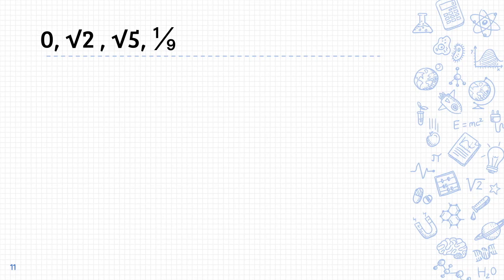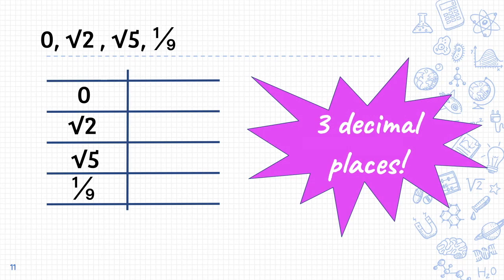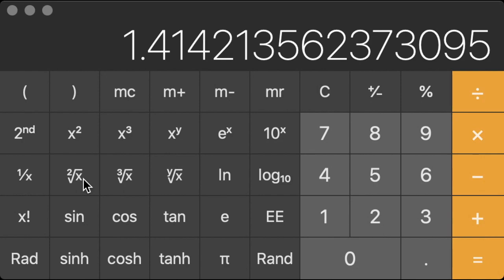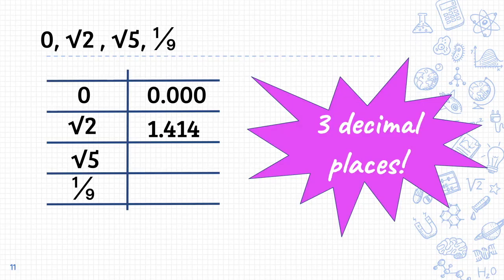First step, create a T-chart and drop your numbers on the left side. When we're converting the numbers to decimal form, use 3 decimal places. The first one should be easy. How do you write 0 as a decimal? 0.000. How do you write the square root of 2 in decimal form? Take out your calculator, type in 2 and the square root. You should get 1.414. Remember, we stop after 3 decimal places.